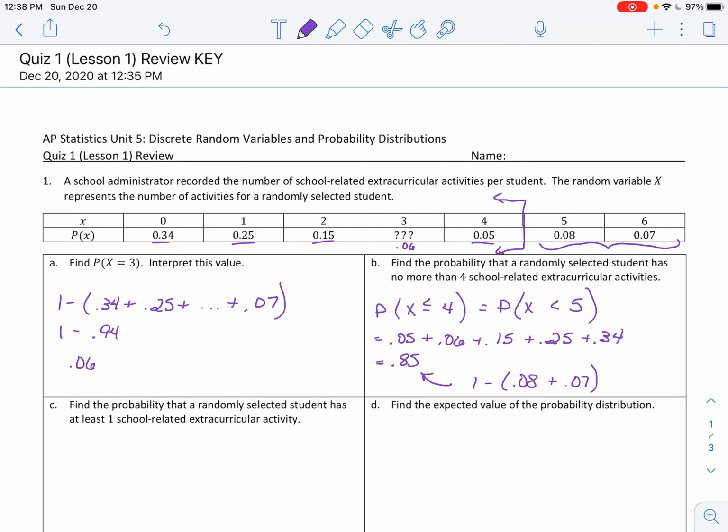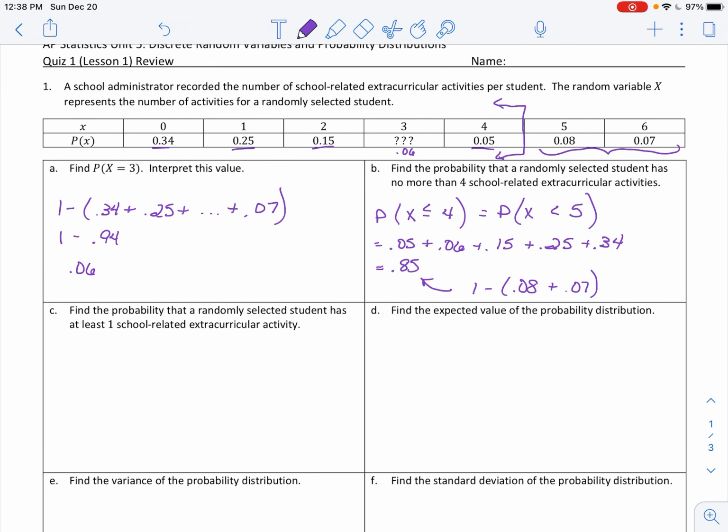And then part C, it wants the probability that a randomly selected student has at least one school-related activity. So, at the very least is 1. So it can be 1, but that's the least it could be. So it could be 2, 3, 4. If I say you got at least one Christmas present, you could have more, but you have at the very least 1. So in symbols, I could say greater than or equal to 1. Or I could just say it's some number that's not 0. It's greater than 0. You didn't get 0 Christmas presents.